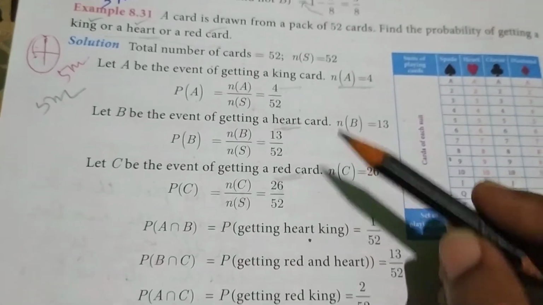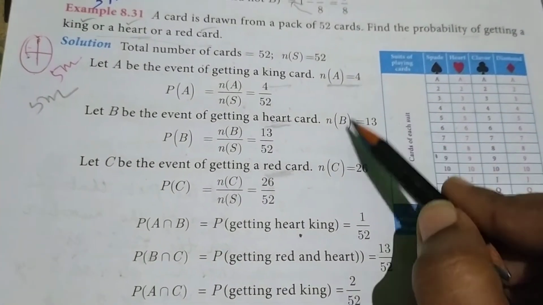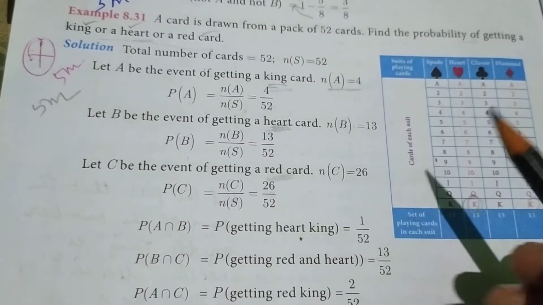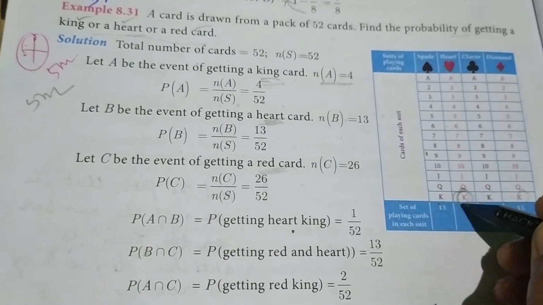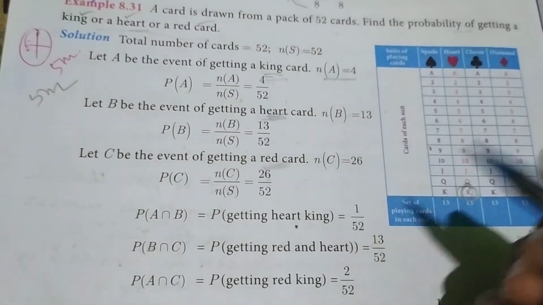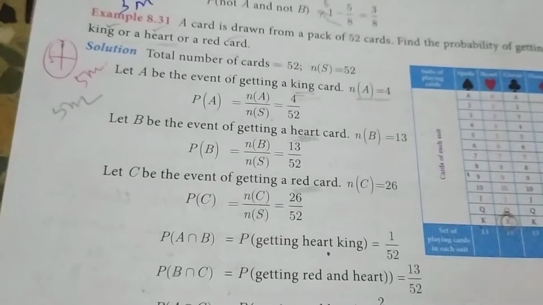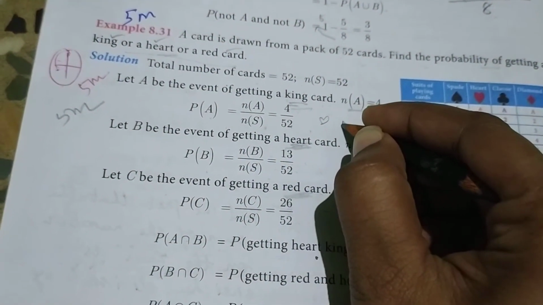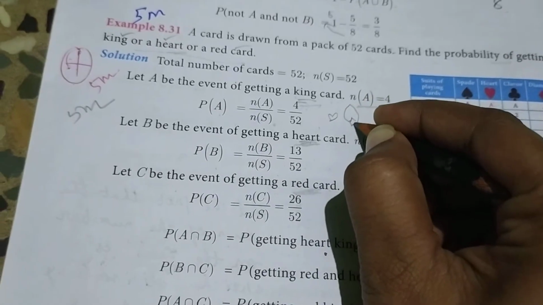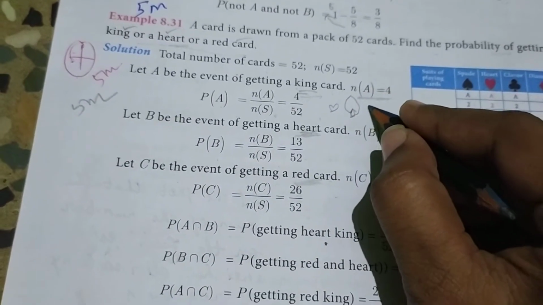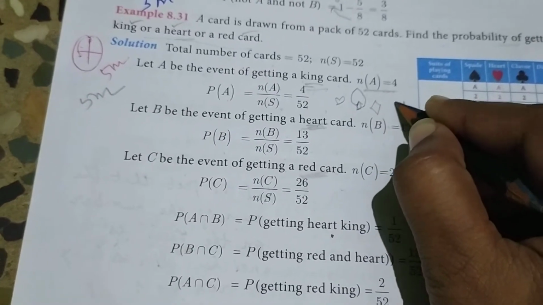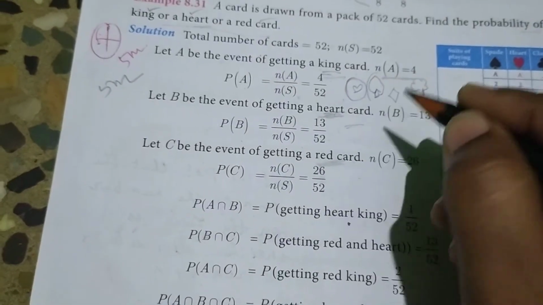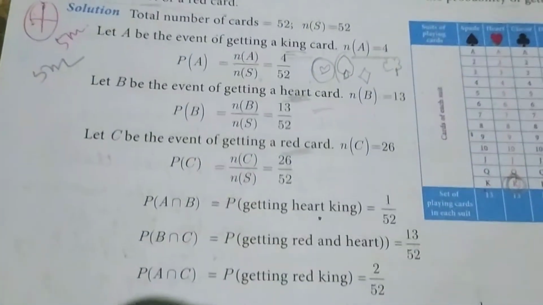Next A intersection B. A is king and B is heart. So only 1 card is there, the king of hearts. The suits are heart, spade, diamond, club. So the number of A intersection B is 1, giving 1 by 52.